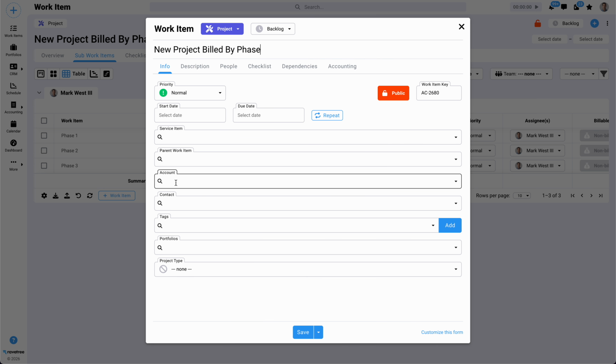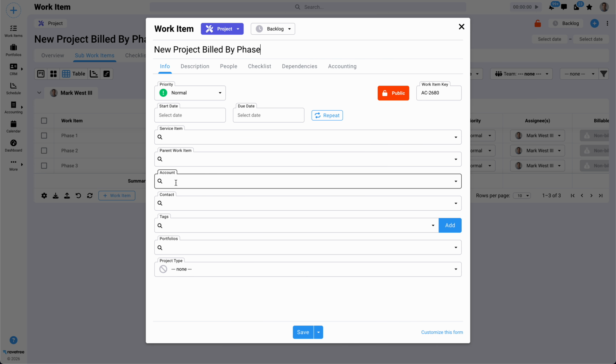So we have to at least have an account, and let's put a contact in there as well. And we'll do save. Now, because I set it up here, that change will propagate down to the sub work items. So let's refresh that, and there you can see it pulled in. Basically, it inherited the account and contact from its parent, which in this case is the project.